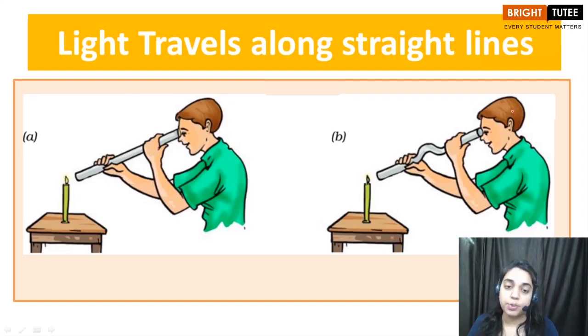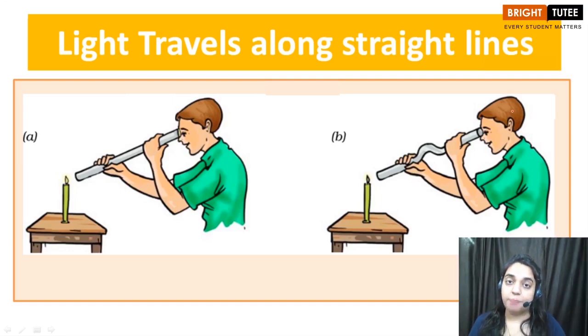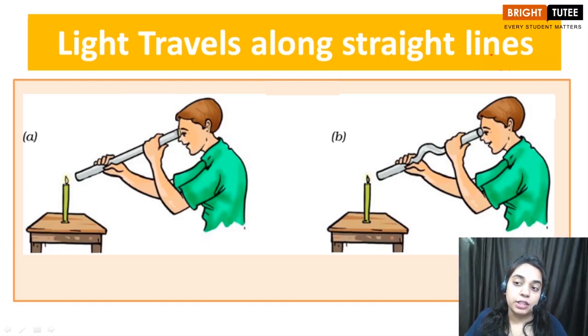And children, suppose such a question comes in the exam: give an example or give an activity or an experiment to show that light travels along a straight line or straight path. So children, if a question is asked in the form of an experiment or an activity, then this question can come as a 3 to 5 mark question.